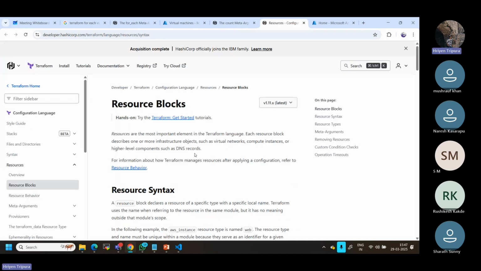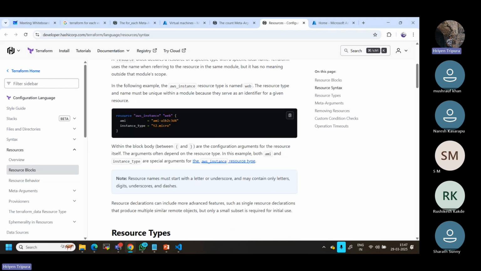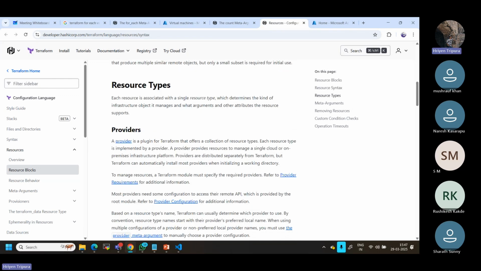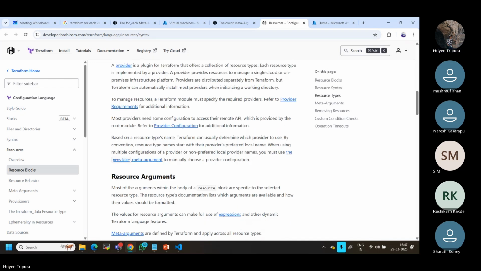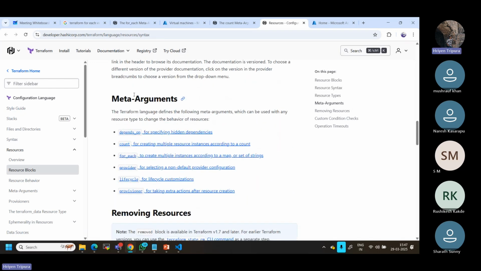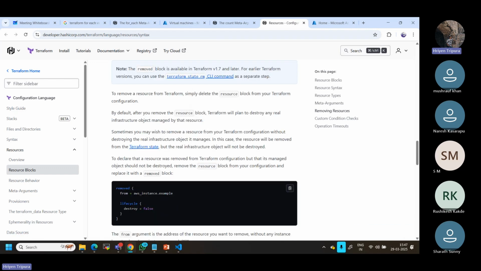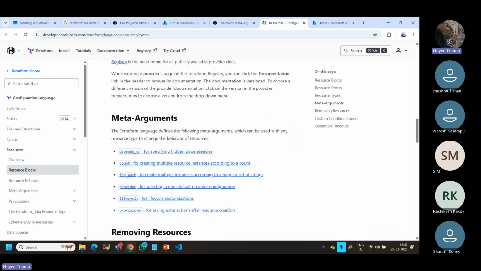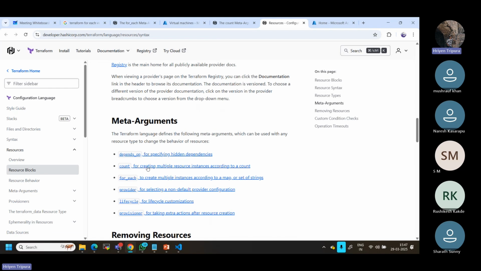This is a resource block. Now you get an option something like this. Basically, you can read more about this one. Resource count, meta argument. You can see it depends on count for creating this thing. Now, if you know one of them, it's okay. Now let's go with one of the things, count, which we use for creating multiple resource instances according to the count. So let's go here.